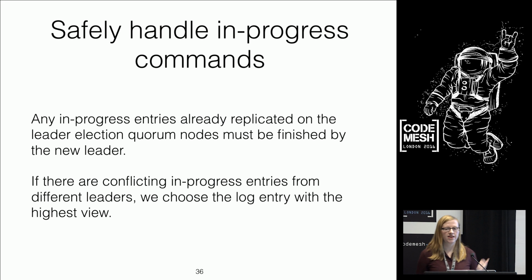Now, a difficulty arises here. There may be some requests that are in progress, or some cases where we actually have conflicting requests in a single position in the log. From a safety perspective, we know that only one of these could ever have been successful. And this is where that promising scheme becomes really useful, because we know that people made promises and they only broke them for leaders with higher numbers. If we see 2 conflicting requests in the same position in a log, we choose the one with the higher number, because we know that's the only one that could possibly have succeeded.